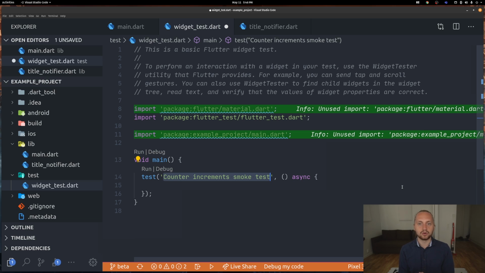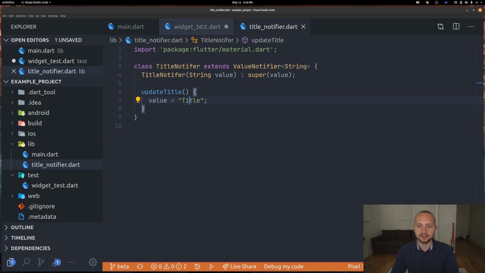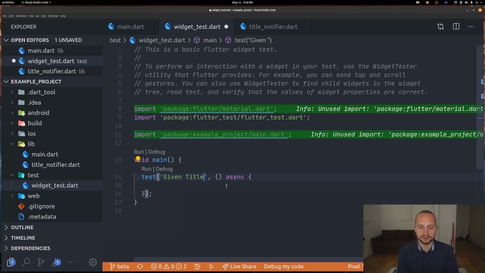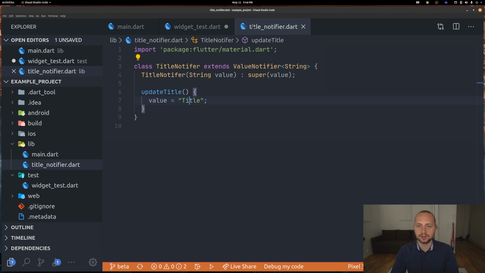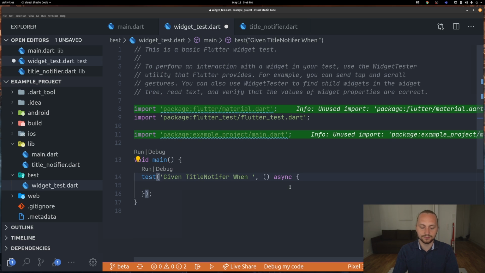There are a bunch of different ways you can name your tests. I like to use the given-when-then naming, which means that you just give it a name, for example, given title notifier, when, and then we check the method name, update title, then change title to title.